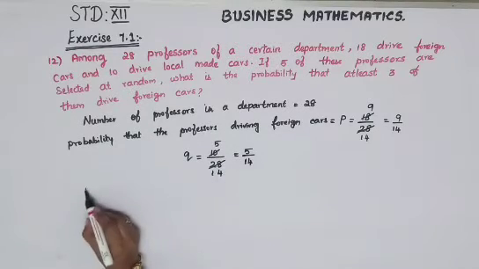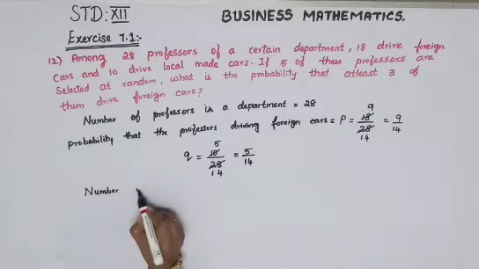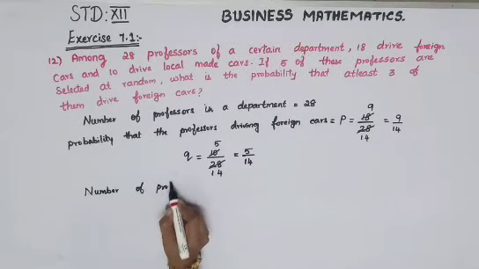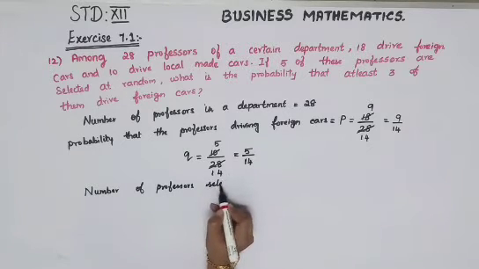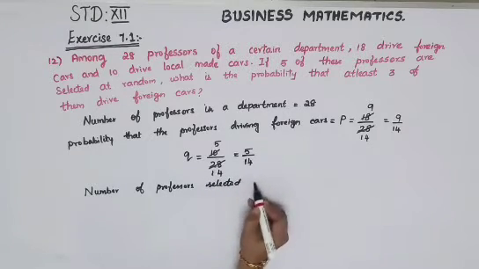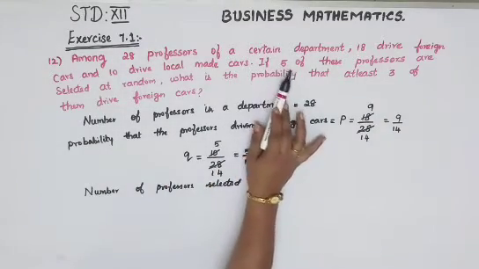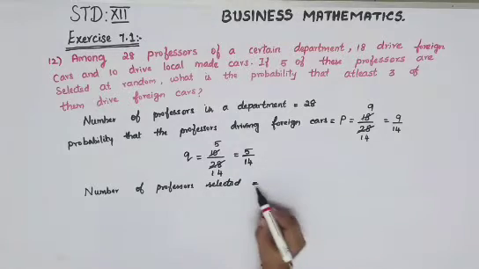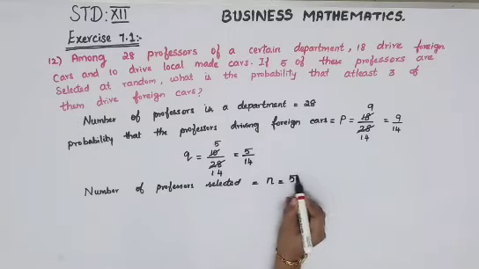Okay. Next, number of professors selected is equal to, how many professors are selected is only 5 professors are taken in at random. Okay, so number of professors selected, we'll just declare as n, that is equal to 5.